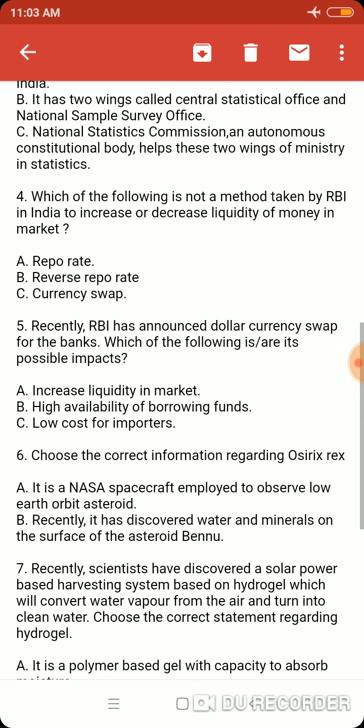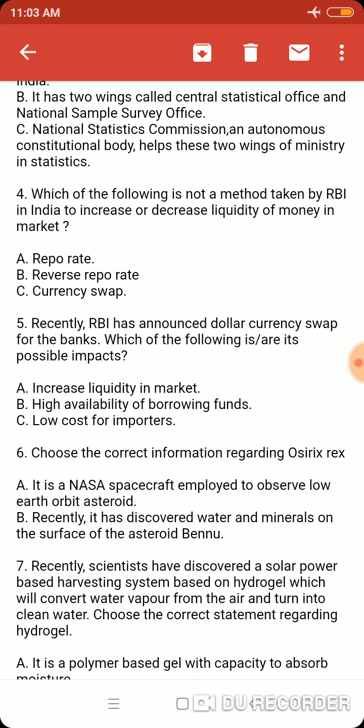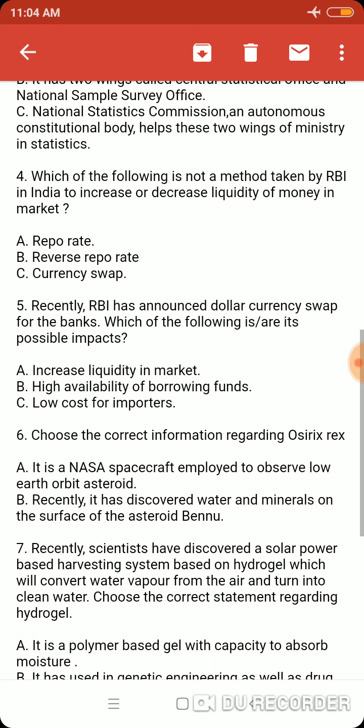Question number 4. Which of the following is not a method taken by RBI in India to increase or decrease liquidity of money in market? It is also in news because recently RBI has announced a new liquidity mechanism. It is not new, it already existed, but it has been recently announced.